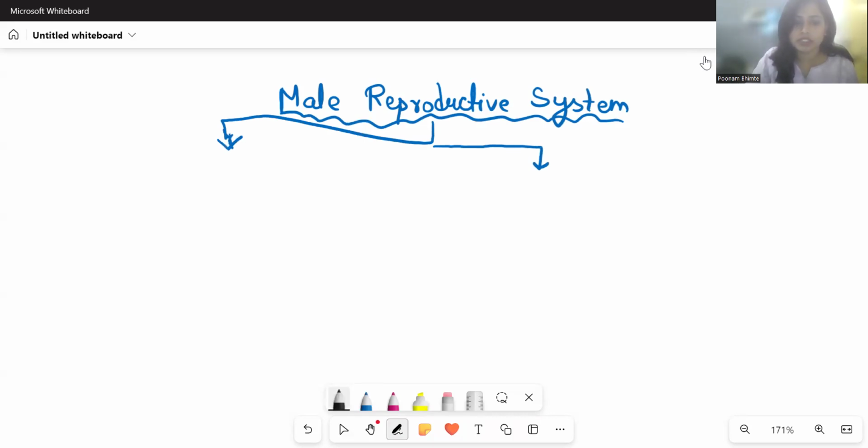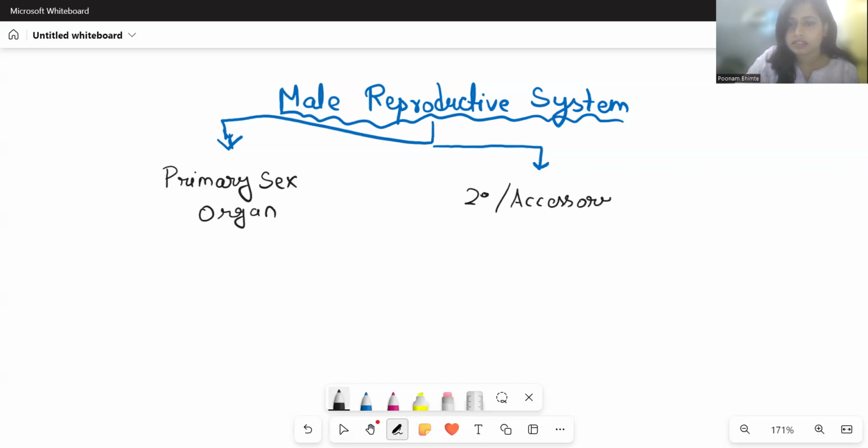First is going to be the primary sex organs. And second is secondary or accessory sex organs.